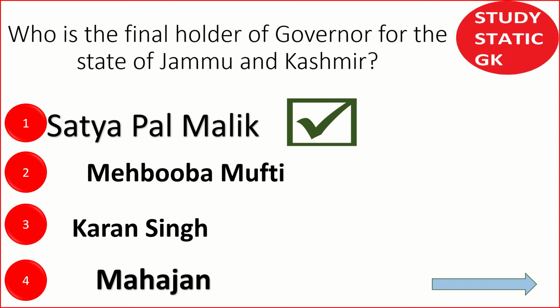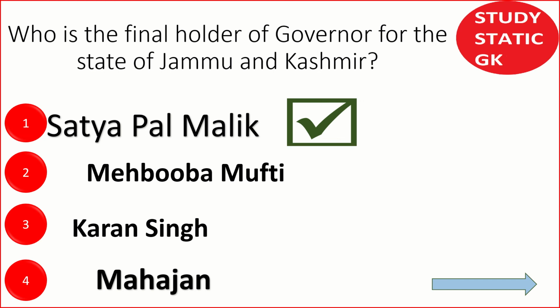Coming to the union territories, the total number of union territories now is 8. Why is it 8? Earlier it was 7, and the count should have been 9. But now it is 8 because on January 26, 2020, two of the union territories were merged into one. Dadra and Nagar Haveli and Daman and Diu are no longer 2 union territories. Now it is only 1 union territory. So the number of union territories is 8 and the total number of states is 28.